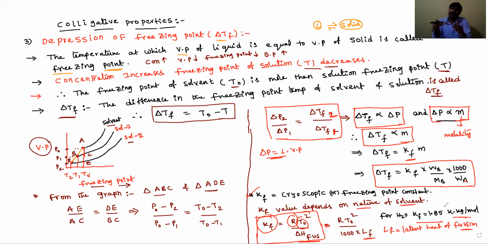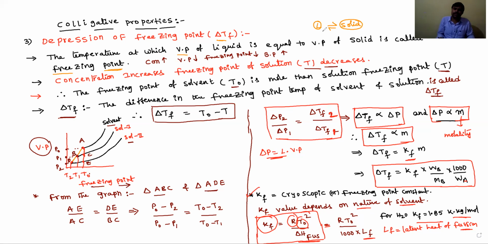The molality formula we already discussed in the starting classes. According to that, delta Tf is equal to Kf into molality, meaning weight by gram molecular weight of solute into 1000 by weight of solvent in grams. The Kf value for water we need to remember; for the remaining solvents they will give it in the exam.